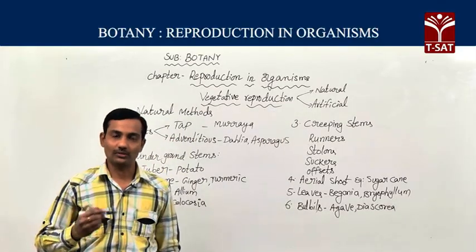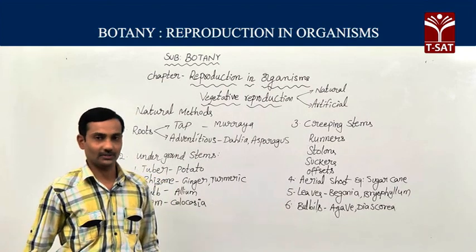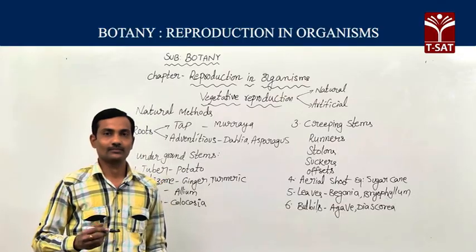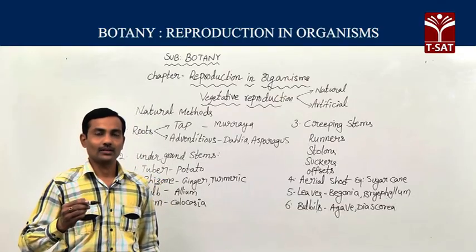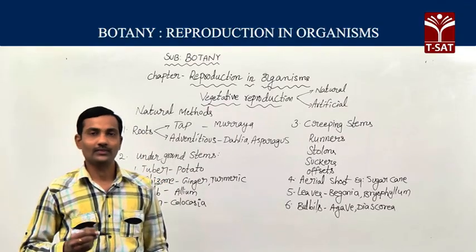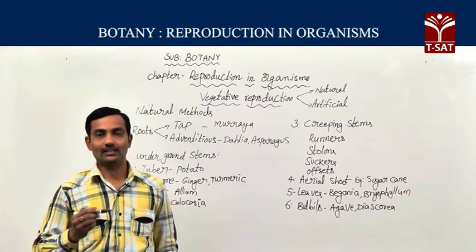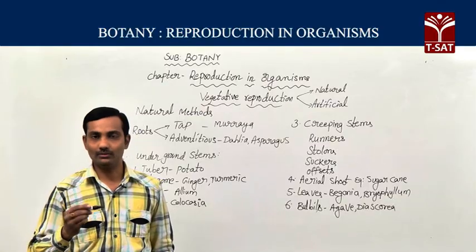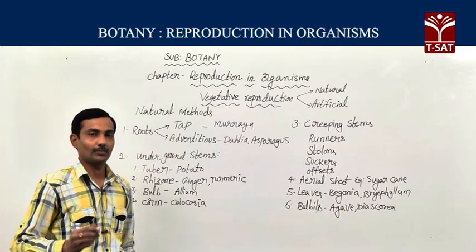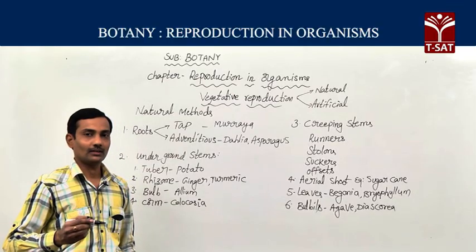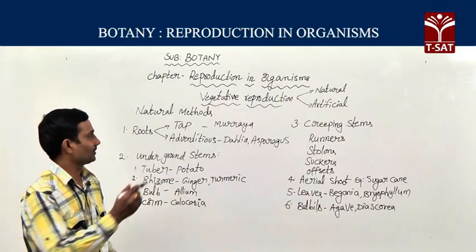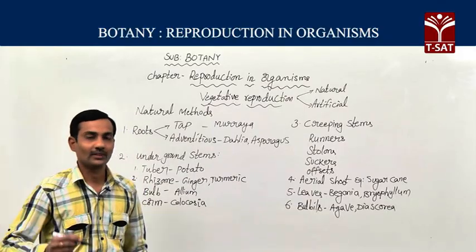Vegetative reproduction is also a kind of asexual reproduction. Definition of vegetative reproduction: here new individuals or offspring are produced from vegetative parts like root, stem, leaves or branches. In this method, the production of offspring by vegetative parts like root, stem, leaves is known as vegetative reproduction.